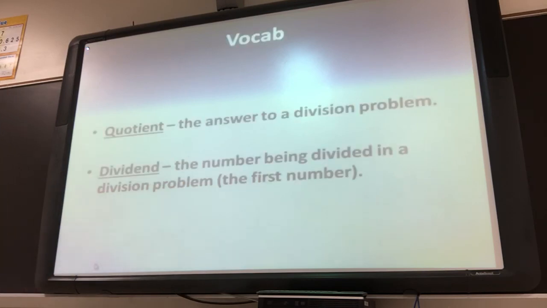Dividing, there are a couple of terms that we need to get down because we're going to see them throughout the course of this section. So quotient says find the quotient. That's the answer to a division problem. The dividend, that is the number being divided. In other words, it's the first number in a division problem. Dividend, the first number in a division problem, it's that number that is being divided.